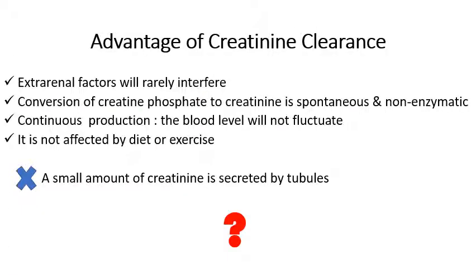The advantage of creatinine clearance is that extrarenal factors will rarely interfere. Conversion of creatine phosphate to creatinine is spontaneous and non-enzymatic, and there is continuous production of creatinine in the human body. The blood level does not fluctuate, and it is not affected by diet or exercise. A small amount of creatinine is secreted by the tubules, but it is negligible. Considering all these factors, creatinine is the best indicator of the glomerular filtration rate.